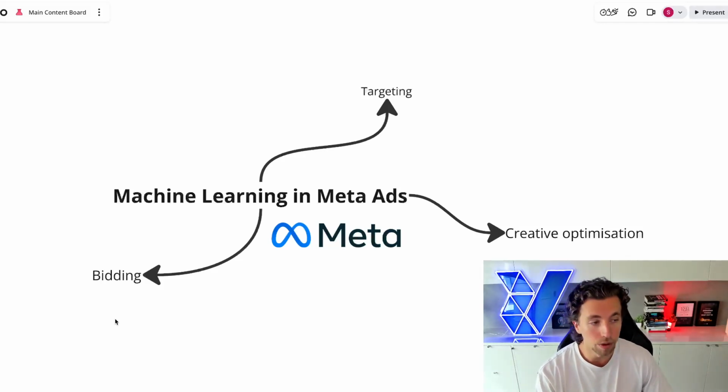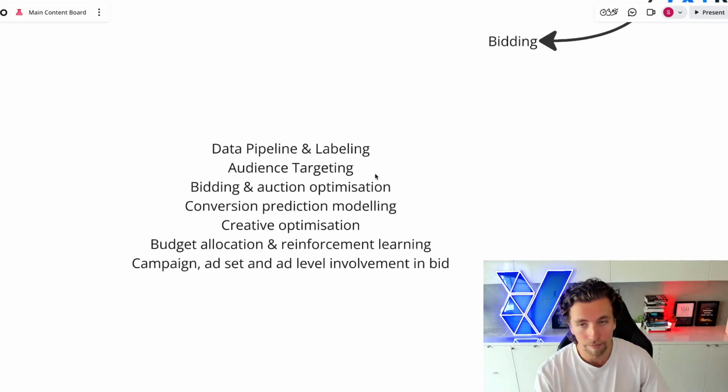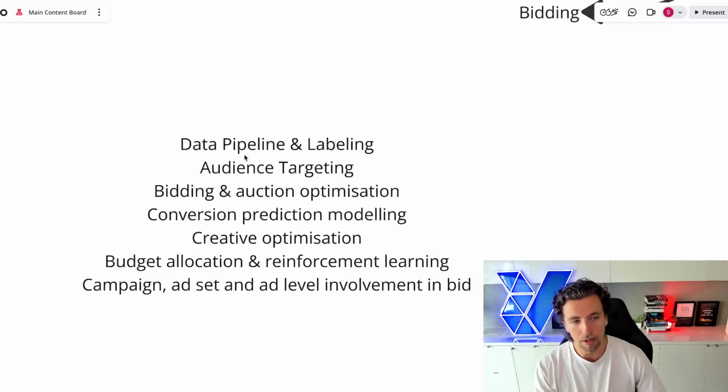So to give you a quick view into what we're going to be talking about, there's a lot. I'm going to start at the data pipeline and labeling. We're going to go into audience targeting. We're going to talk about bidding and auction optimization in real time. We're going to talk about how Meta does conversion predicting. We're going to talk about creative optimization, budget allocation and reinforcement learning.